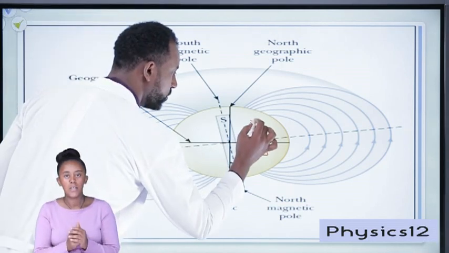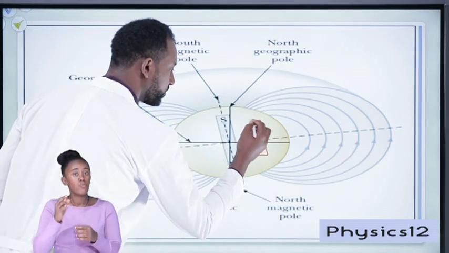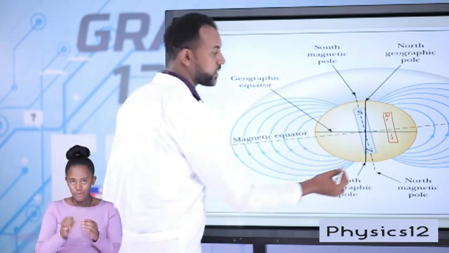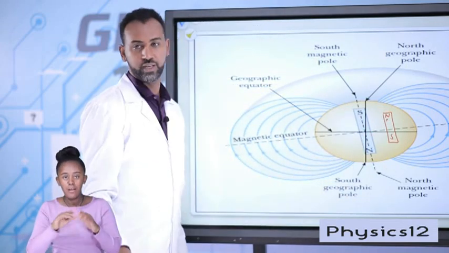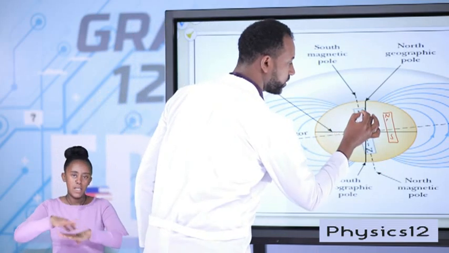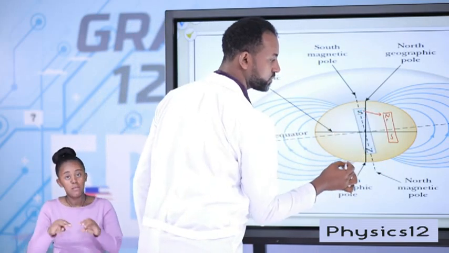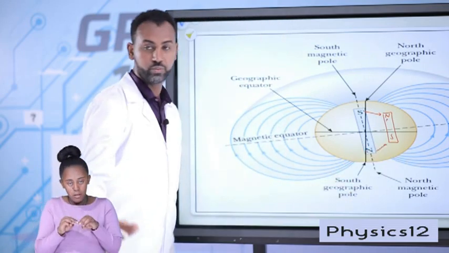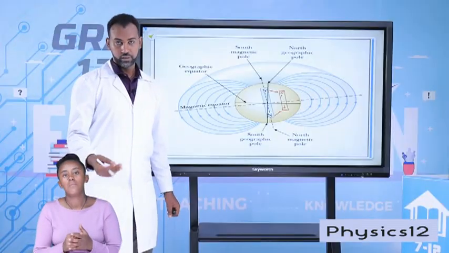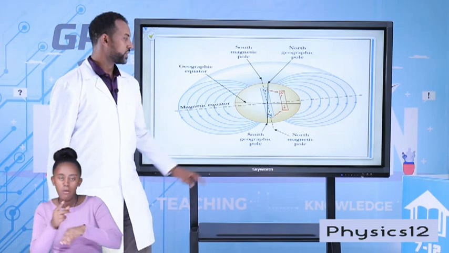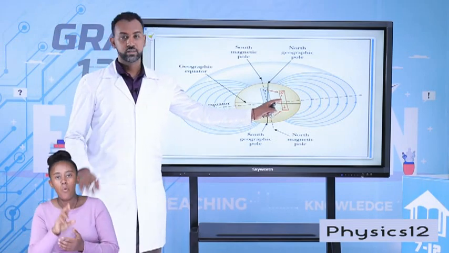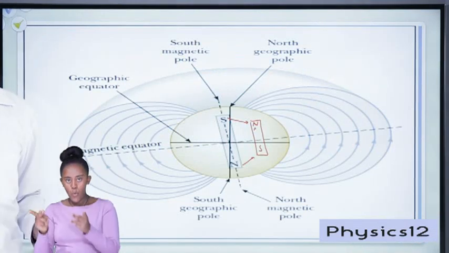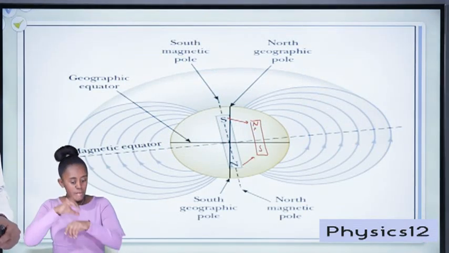So the north pole and the south pole of the magnet are both under the effect of Earth's magnetic field. The south pole of the Earth's magnetic field will attract the north pole, and the north pole of the Earth's magnetic field will attract the south pole of the suspended magnet or compass. So a suspended magnet or a compass always rests in the north-south position due to the Earth's magnetic field.